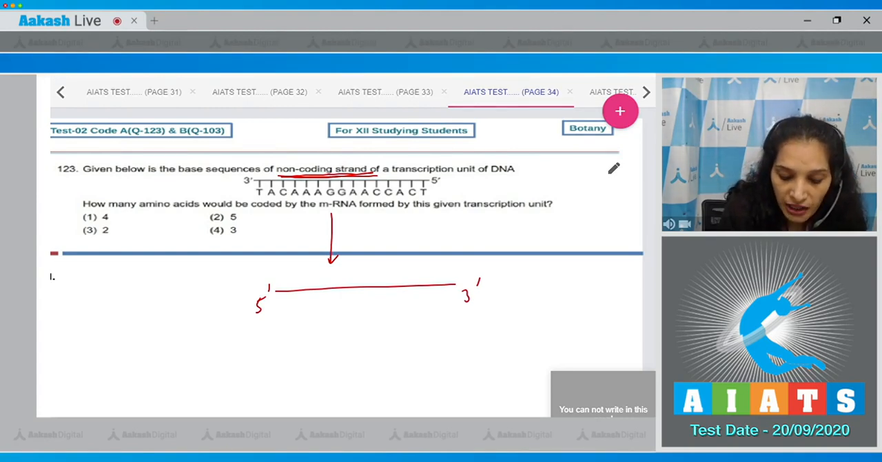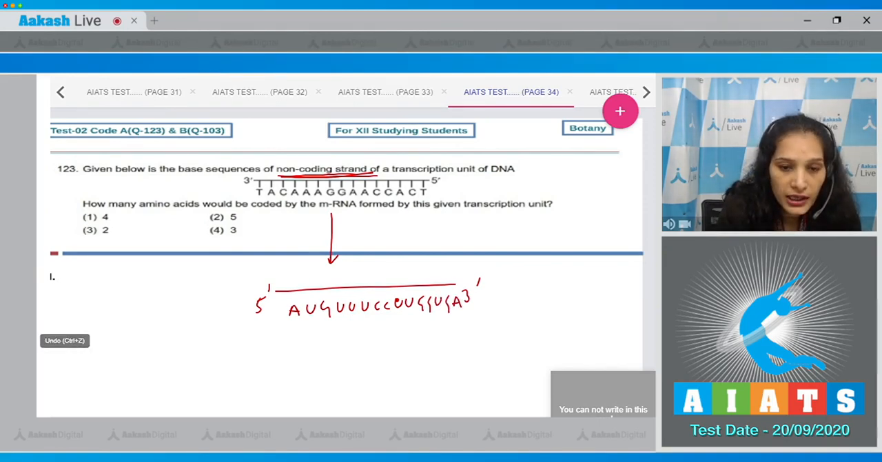So make the complementary strand, or you can make the mRNA from it, because this is a template strand for the mRNA. Now it will be for T, it will be A. For A, it will be U, G, U, U, U, C, C, U, U, G, G, U, G, A. Now, you know that a triplet behaves as a codon.